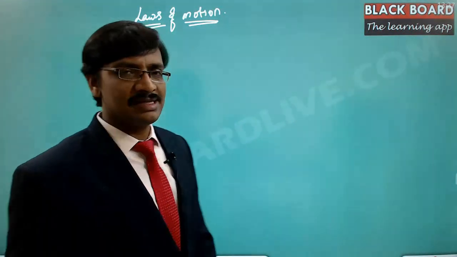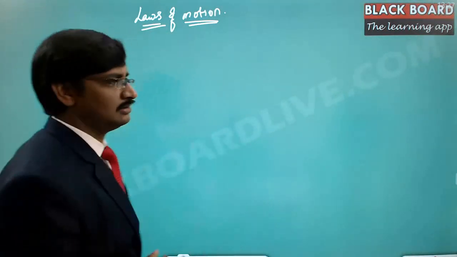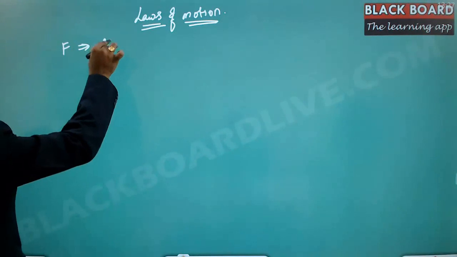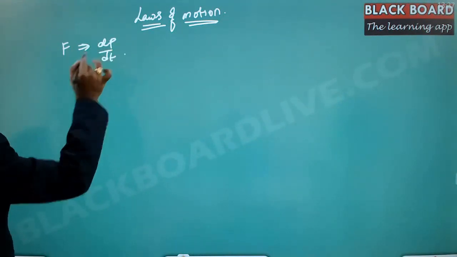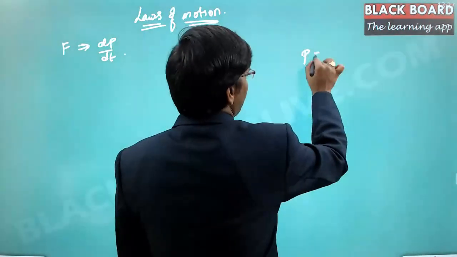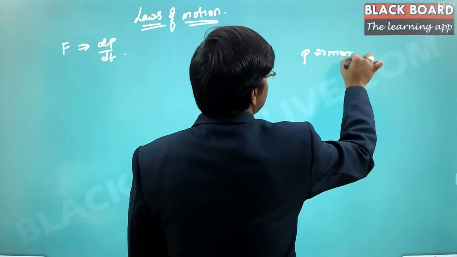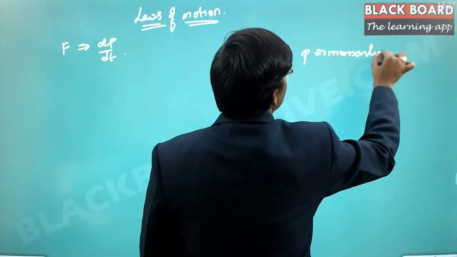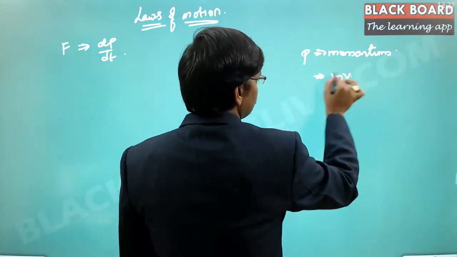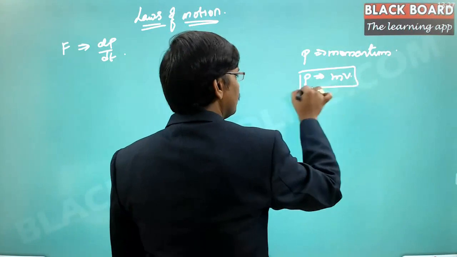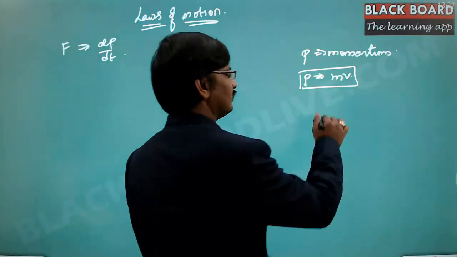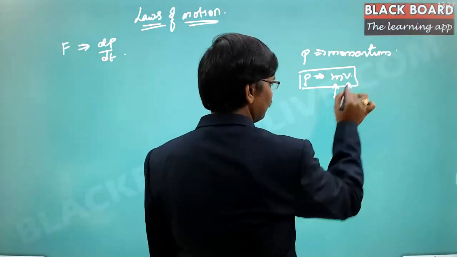Especially in the second law, the force is equal to dp by dt. So this is the force, dp by dt, where p is the momentum. This momentum is nothing but the impact, which is equal to mass into velocity. This is the impact that is going to be established on any other body if a particle is having mass m and traveling with a velocity v.